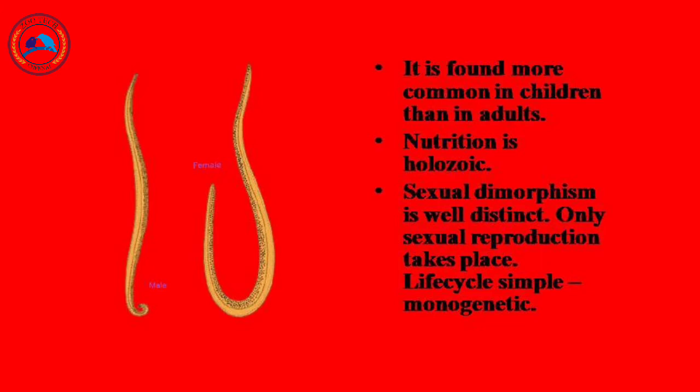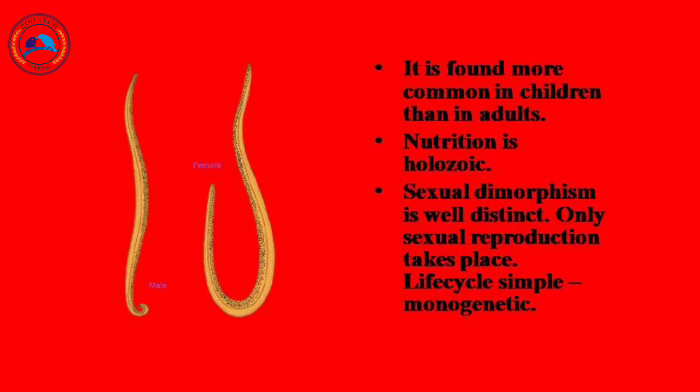Sexual dimorphism is well distinct. Only sexual reproduction takes place, there is no asexual reproduction. The life cycle is simple and monogenetic. Sexual dimorphism here is that females are larger than the males. Sexes are separate, that is, they are dioecious. The male and female sex organs are in separate individuals.